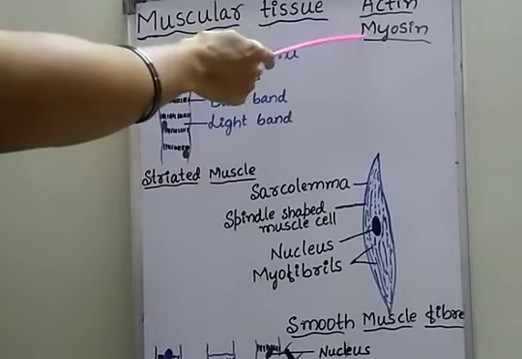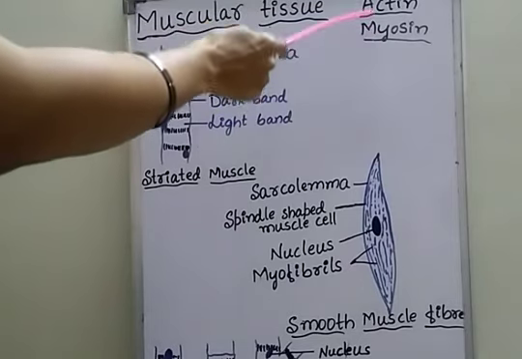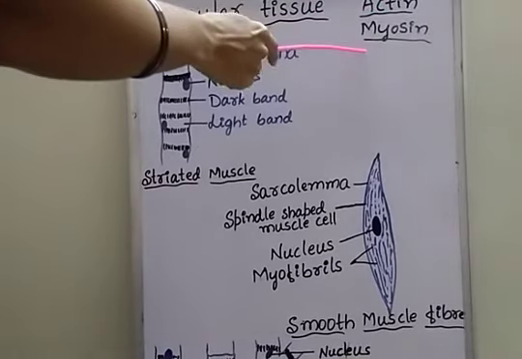Actin and myosin are the two contractile proteins present in the muscle cells.